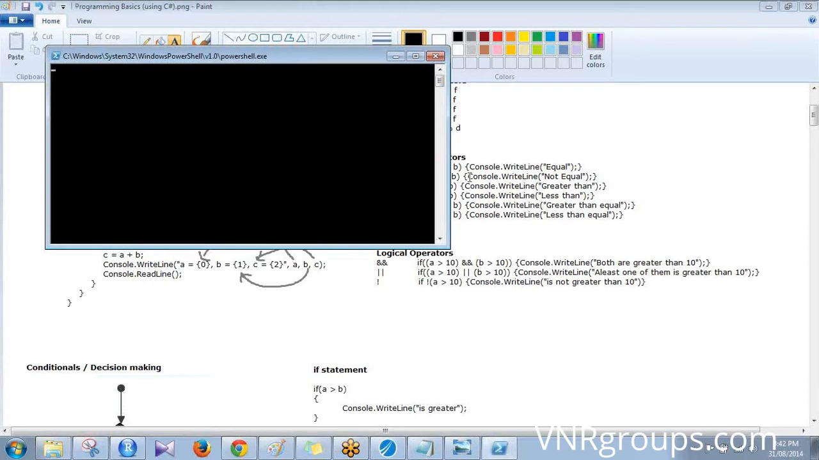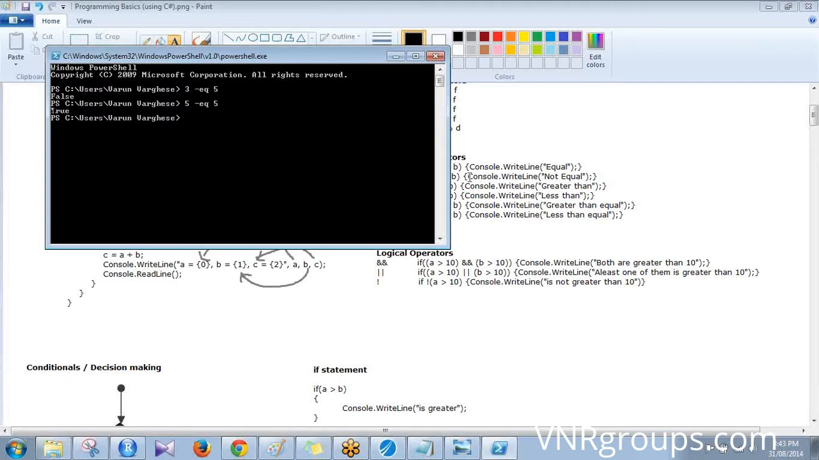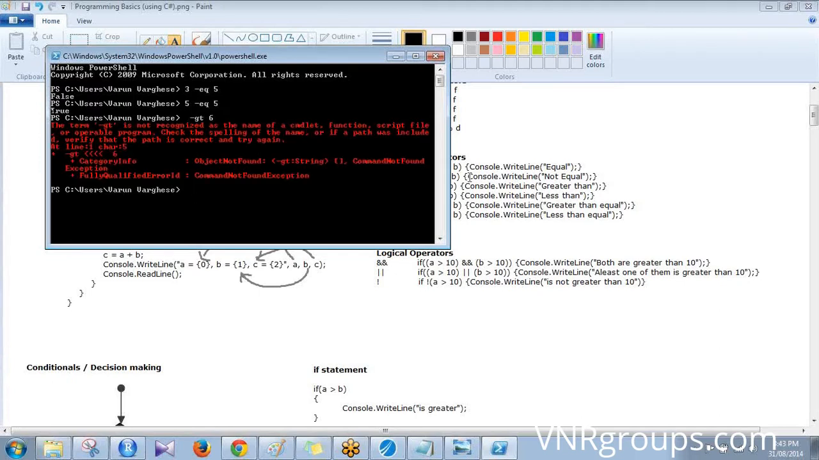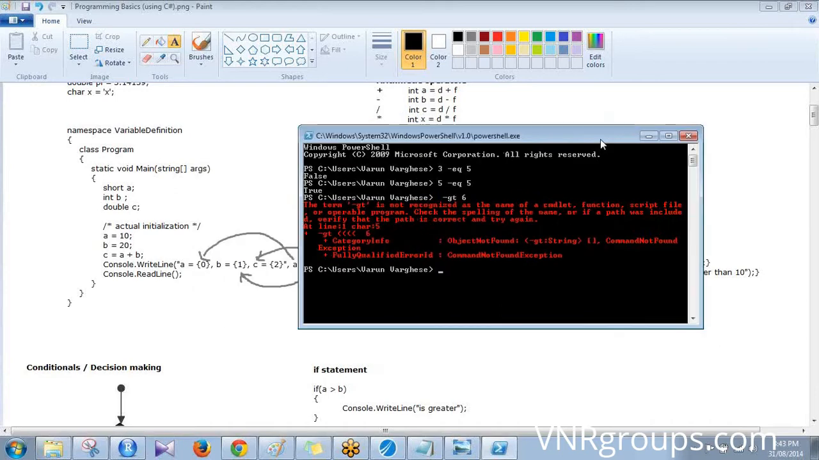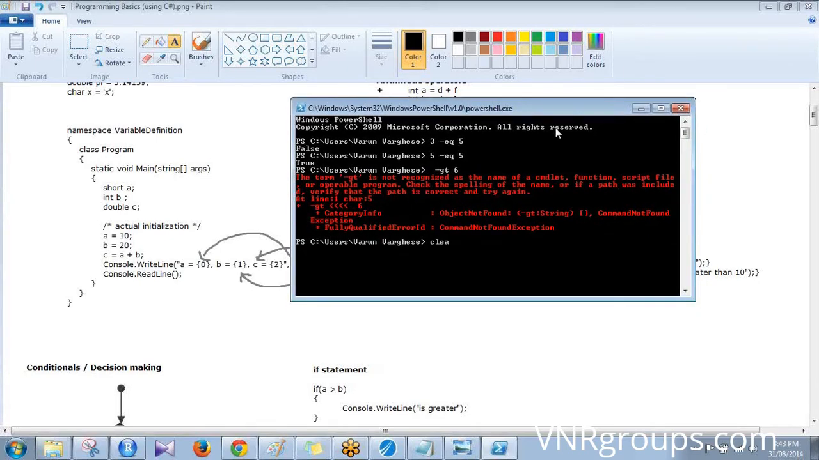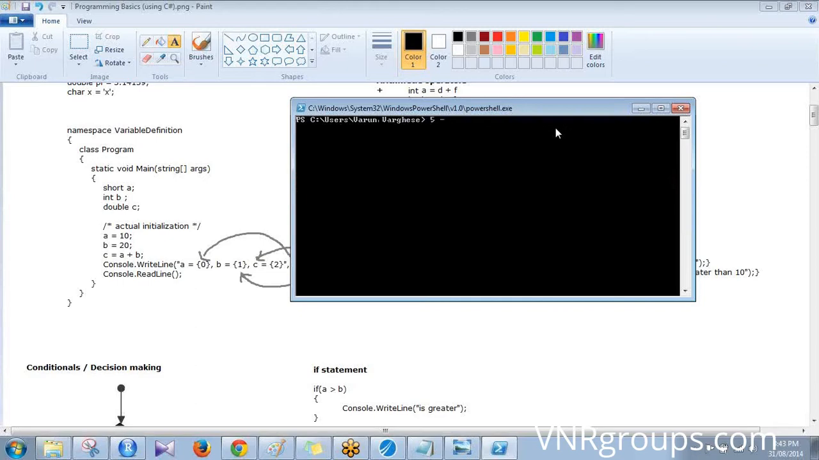That's a scripting language in Windows. There you say 3 equal to 5 and you get false. 5 equal to 5 you get true. 5 greater than 6. I don't know where you are typing. It's in a command prompt. Can you see that? No, I can't see the command prompt. It is not open yet. Now it is open. Alright, when I say 5 equal to 6, it gives false.